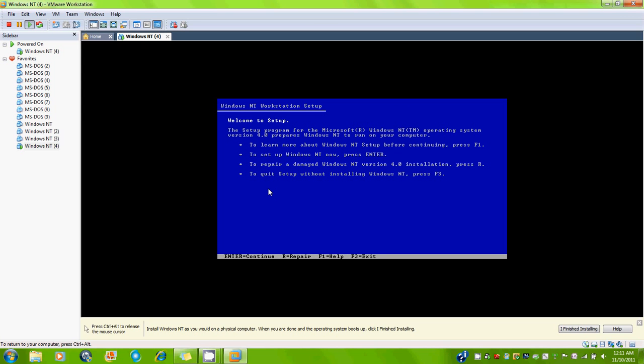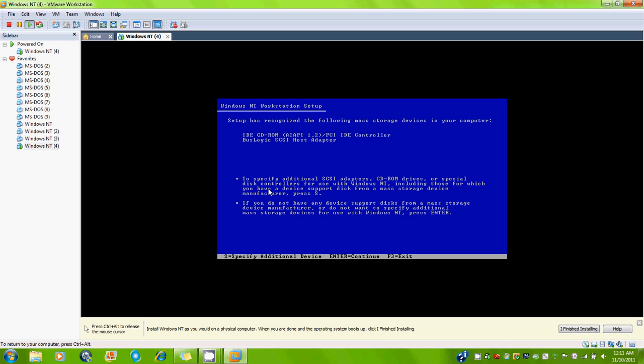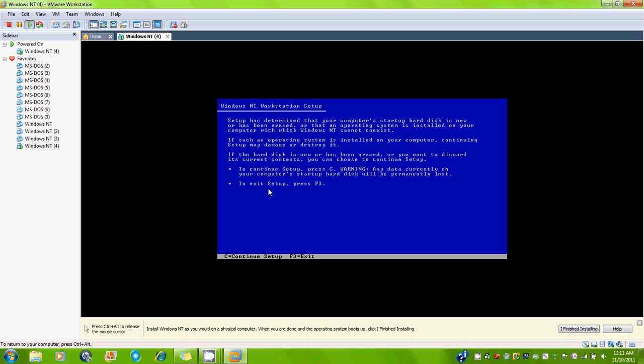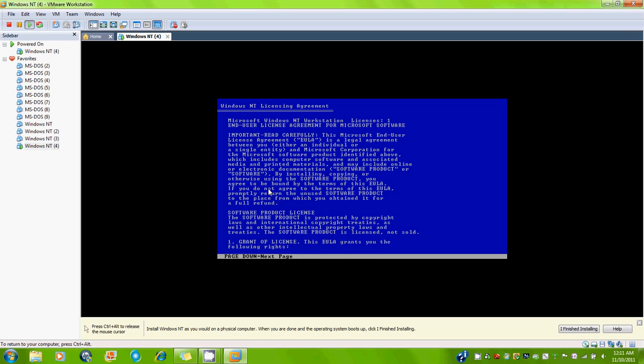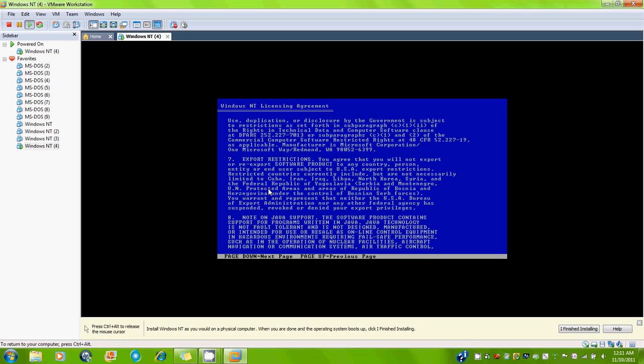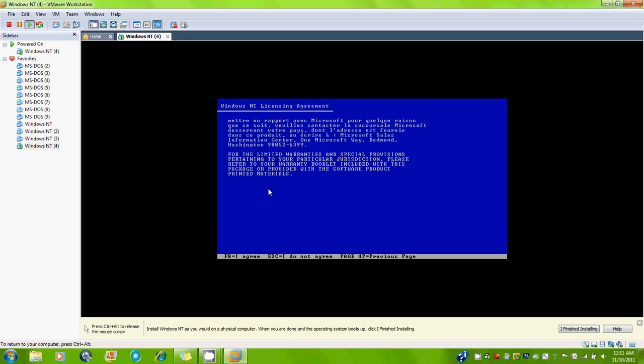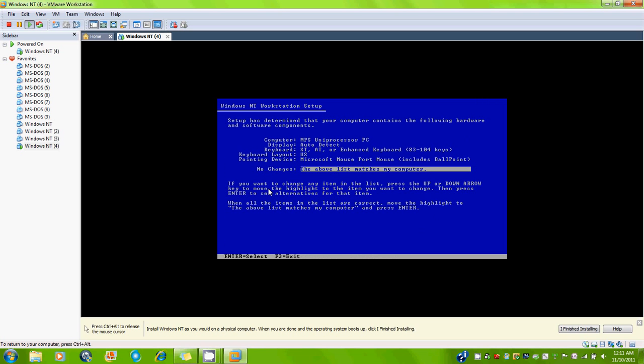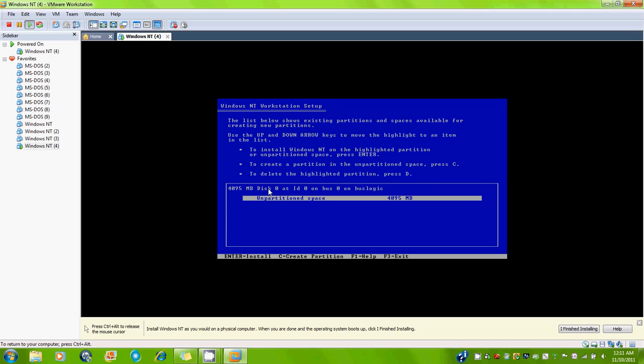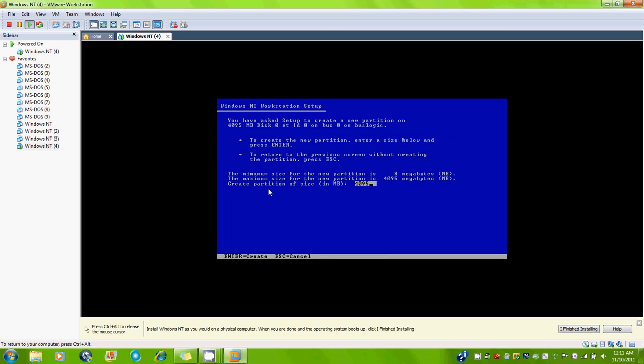Okay, now we want to set up the Windows NT, so we're going to press Enter. And we're going to press Enter to continue. And we're going to press C to continue with the setup. And we're going to page down to the license agreement and click F8 to agree. Enter to show that it matches our computer. We're going to make a partition, so click C and Enter to create it,